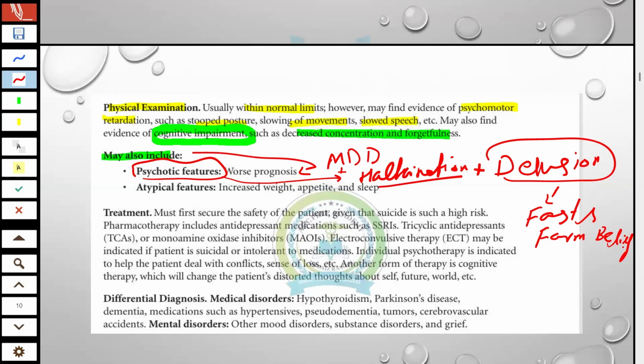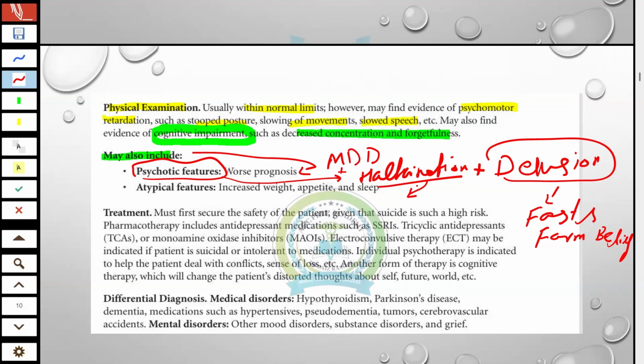In case of delusion and hallucination, it may be either auditory hallucination or visual hallucination. Visual means the patient might see a snake or a cloning on the wall of his room, and the patient might claim that I am listening to the voice of angels, or I am talking to Trump. There is no reality, but the patient claims like that. And in case of delusion, there is a fast and firm belief. Their belief actually has no reality.